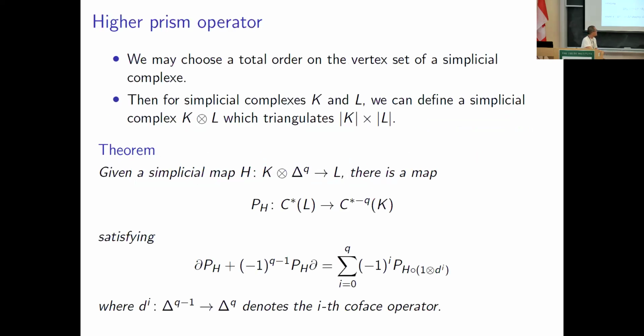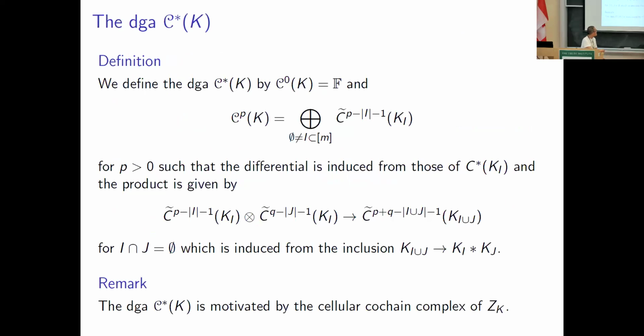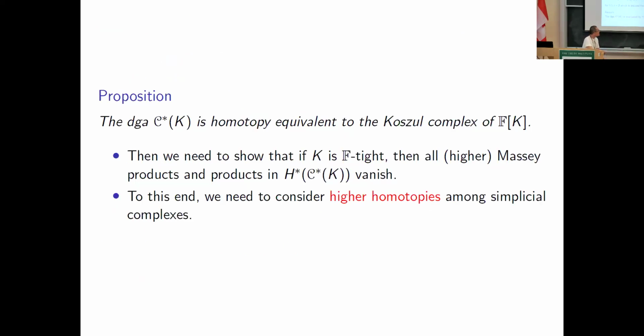And the important point here is that C*(K) is given purely combinatorially. Right. And to check the triviality of all Massey products and higher Massey products in the cohomology of this DGA C*(K), we have to consider higher homotopies in it, of course.